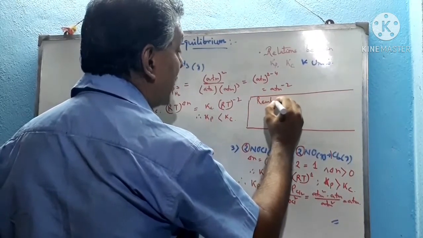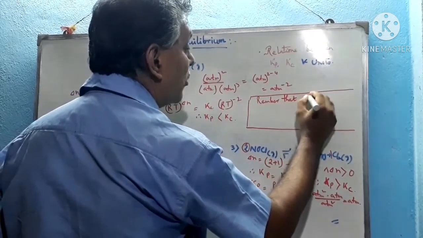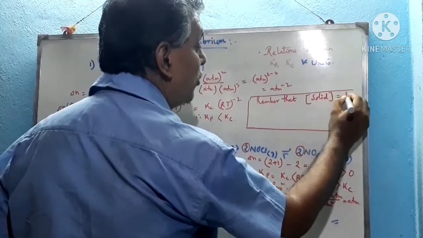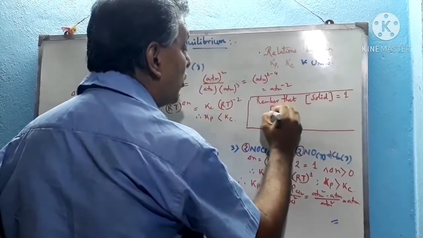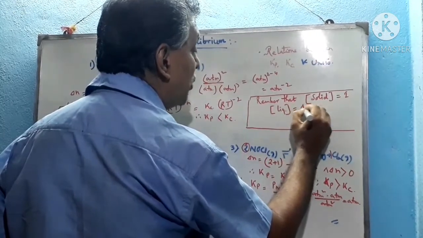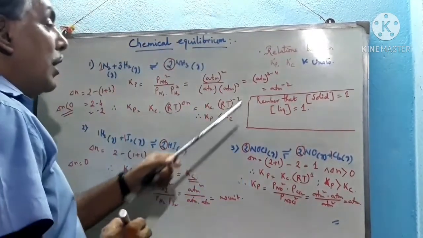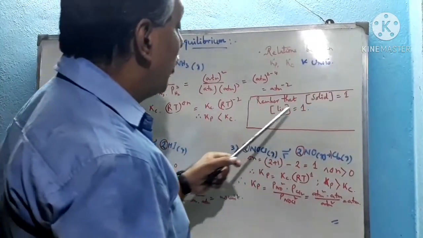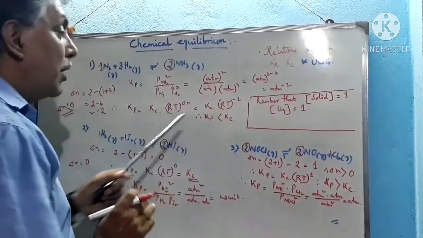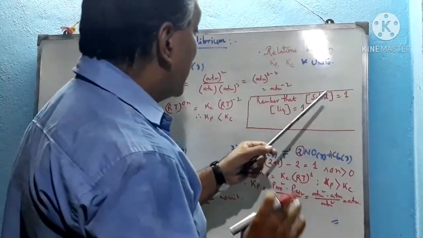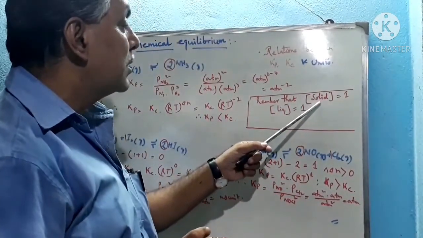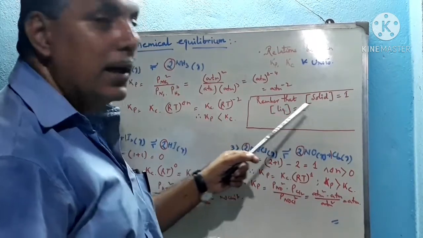We must remember that the molar concentration of a pure solid must be taken as 1, and the molar concentration of a pure liquid, not the solution, rather the pure liquid, must be taken as 1. So in that case, pure solid and pure liquid cannot disturb the equilibrium constant value, because their concentration is assumed not to change. That's why the concentration of a solid is taken as 1 and that of a liquid is taken as 1.